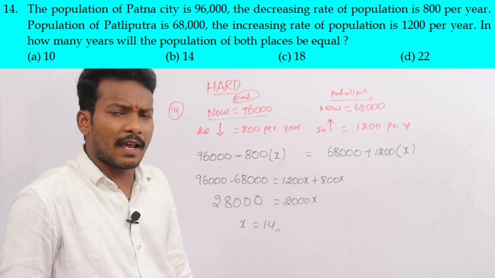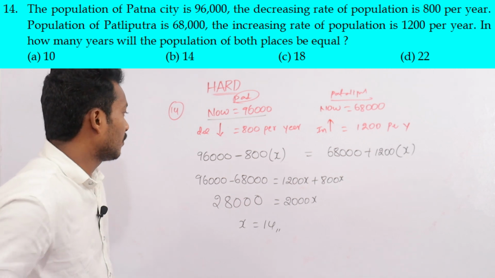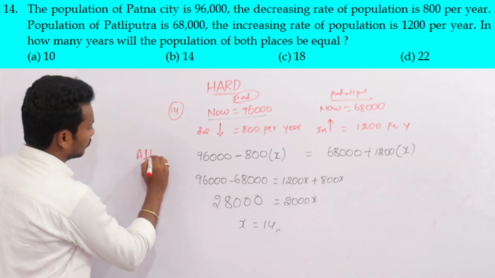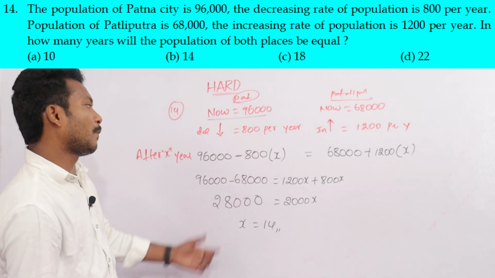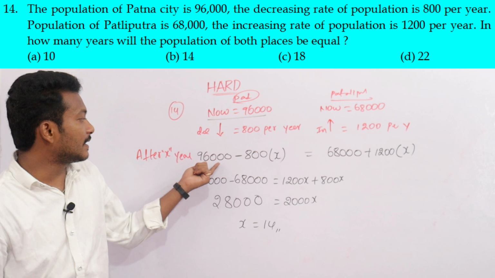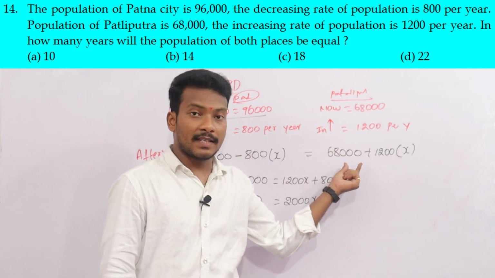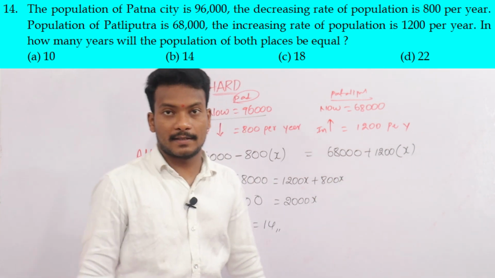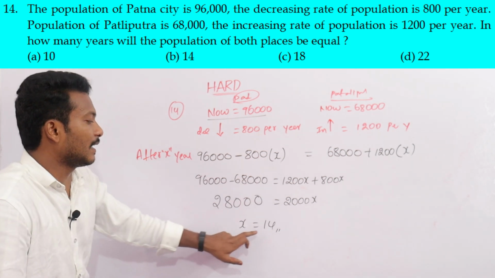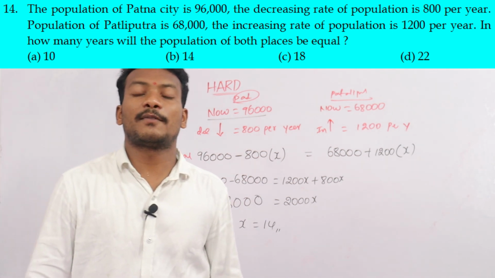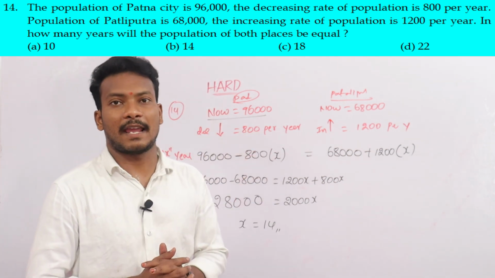What is the value of x we are taking? After x years, we have to write here. After x years, the population of Patna is 96,000 minus 800x. After x years, the population of Pataliputra is 68,000 plus 1200x. Now it is the same. Same means equal. What is the value of x? 14. Now after 14 years, the populations of Patna and Pataliputra are the same.